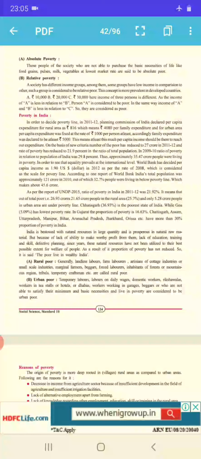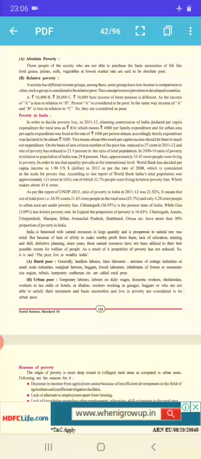An example is given that three different persons are having three different salaries. When person A has a very low salary, with respect to person B he is too low. But when the last two persons, B and C, are compared, B is less. But among all three, person A is said to be poor.